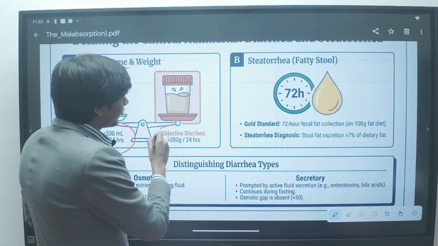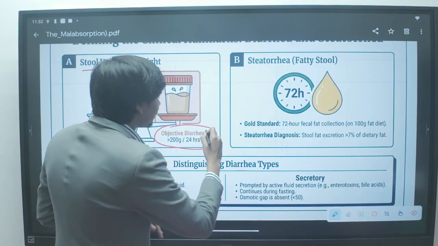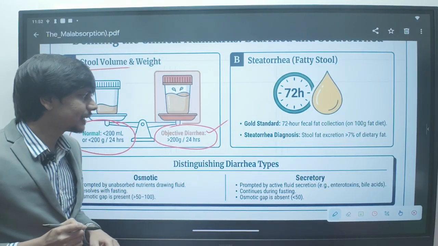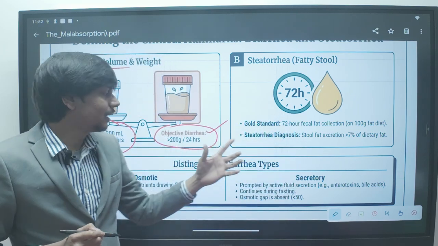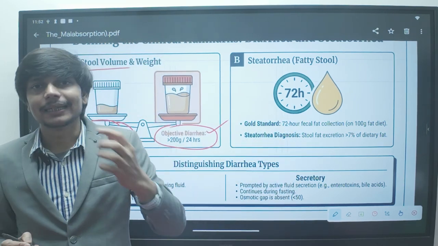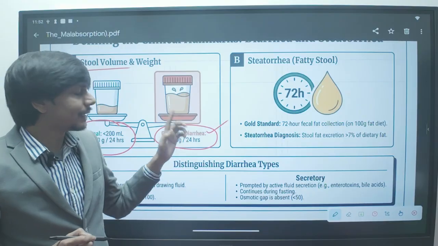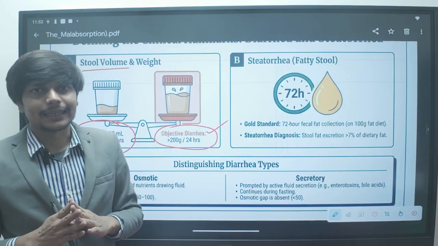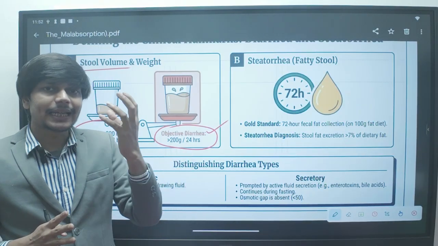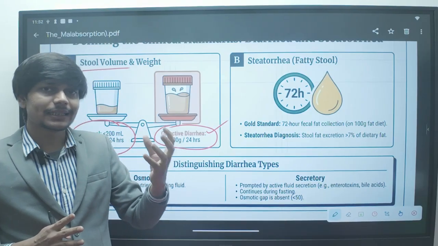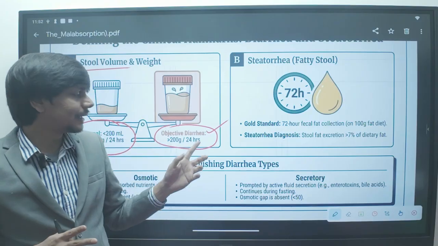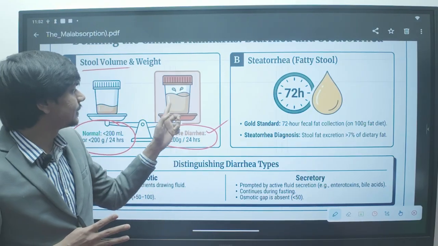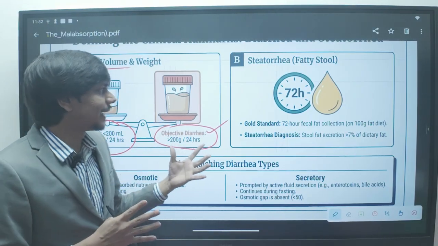The objective definition of diarrhea is this: if the patient is passing more than 200 gram per day or 200 ml per day in volume, then the patient is having diarrhea. So you ask what is the amount of the stool. If it is more than 200 gram or 200 ml per day, that is per 24 hours, then you say that the patient is having diarrhea.